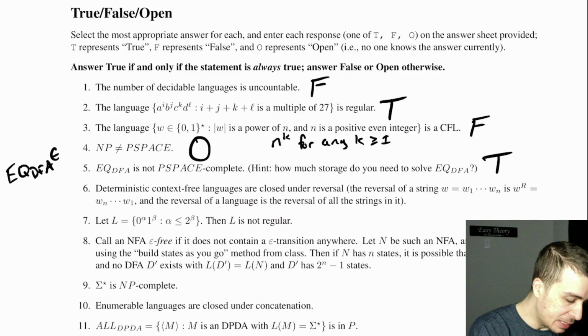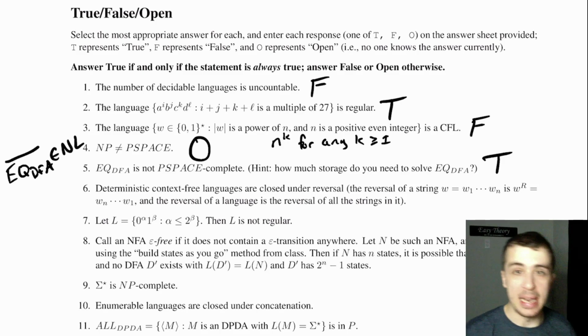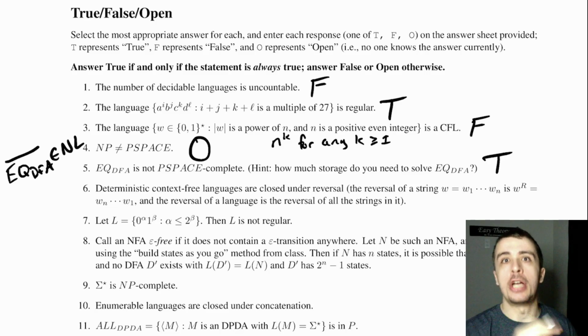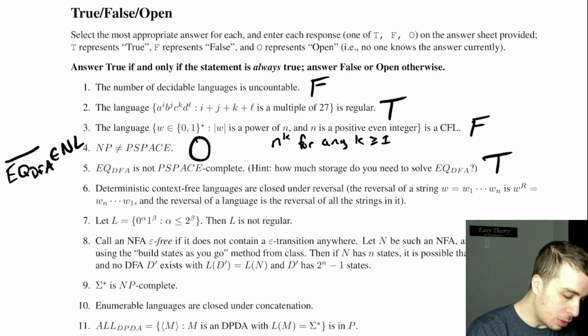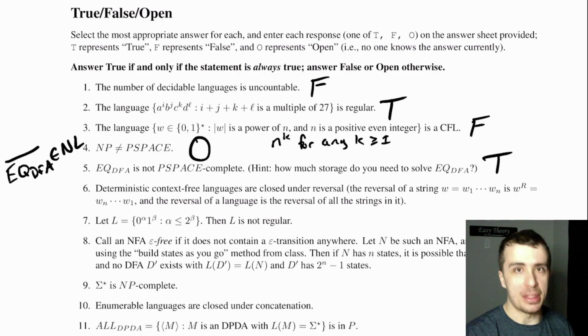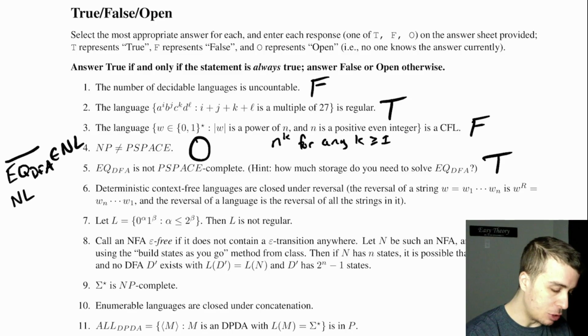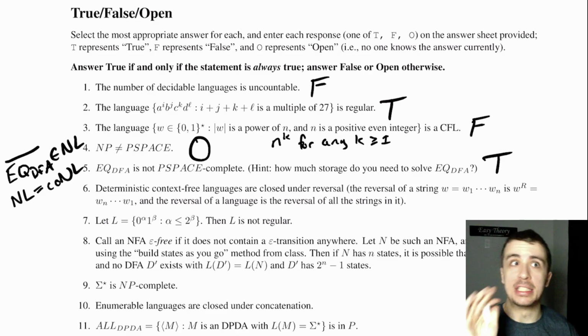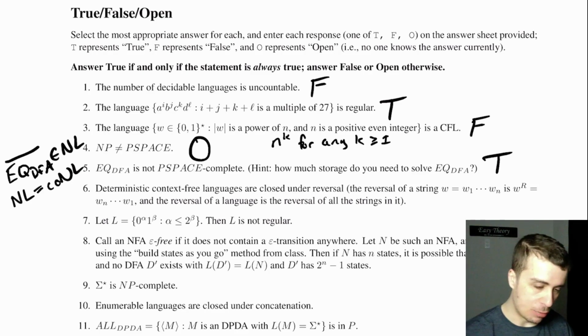EQ-DFA is in NL, or at least the complement is in NL. So NL means non-deterministic logarithmic space. You use the result of the Immerman-Szelepcsényi theorem, which we proved in class, which is that NL equals co-NL, where co-NL is the complement of the original one.